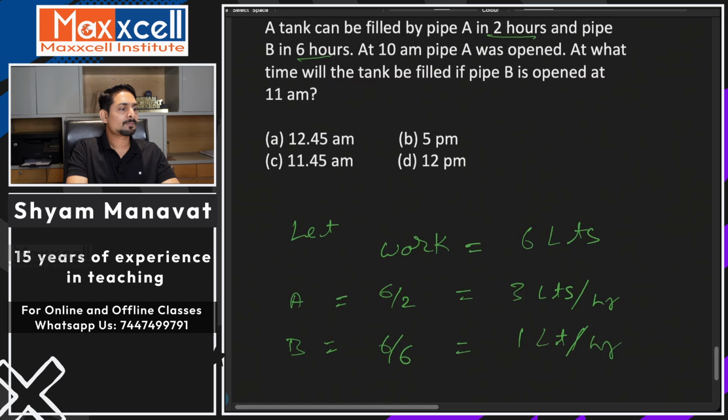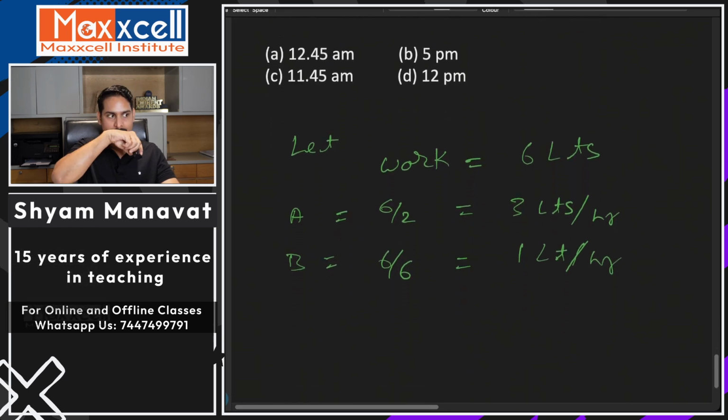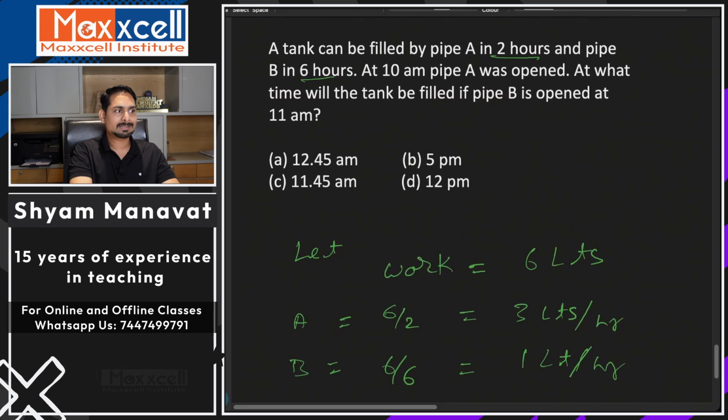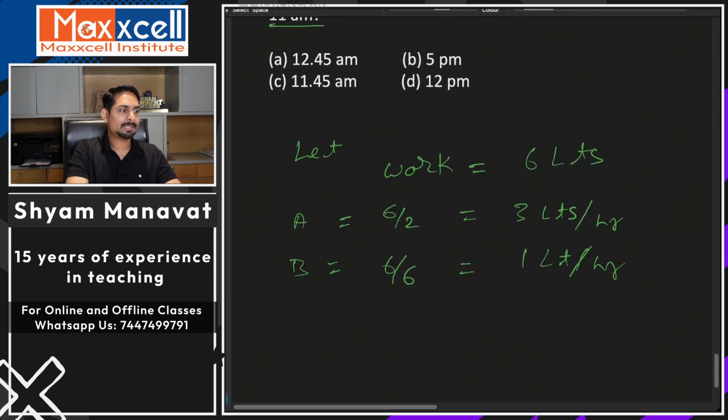Alright, that's clear. Now the question said for 1 hour only A is open. How do I know only 1 hour? Because it is open at 10 am and then at 11 am B also opens. So A is running alone for 1 hour.